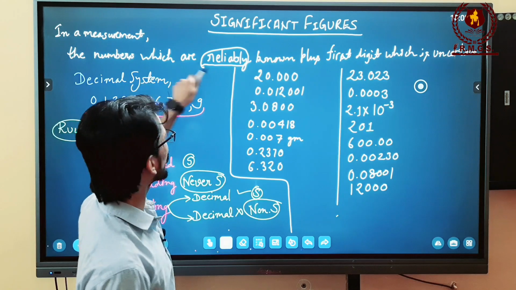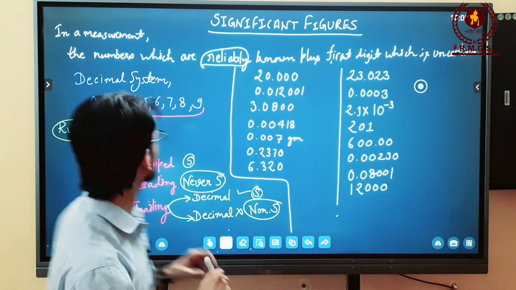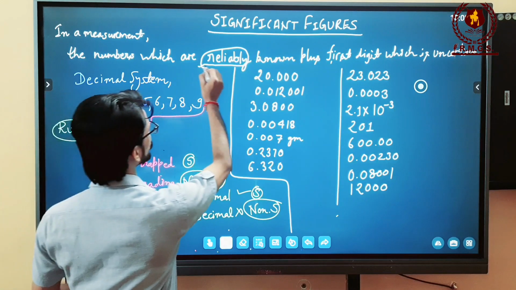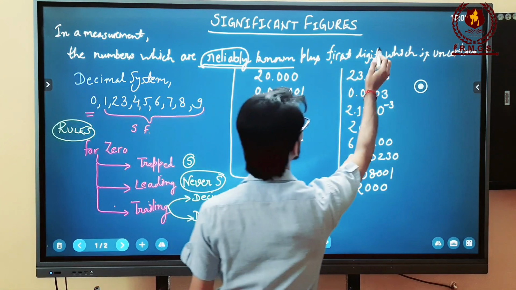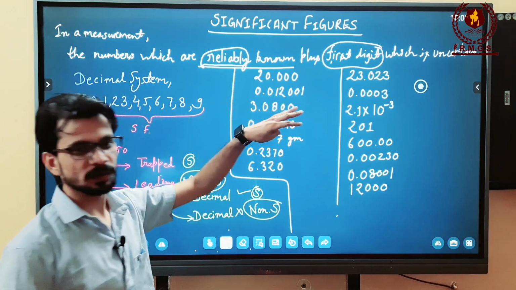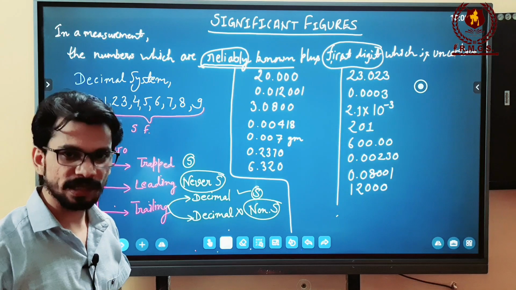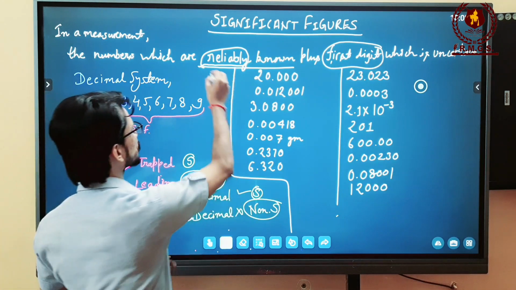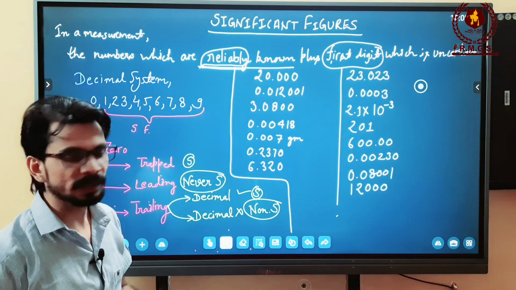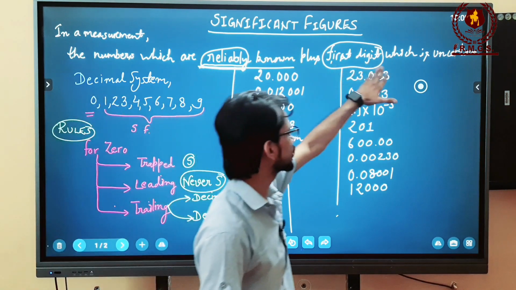So the numbers which are reliably known and one plus first digit which is uncertain. What we are emphasizing here is the numbers which are reliably known and the plus first digit. You have to remember these two things. We have to say those numbers in a measurement which are reliably known, meaning the numbers that we can consider as a fixed value, not subject to change, and then the first digit in that measurement.